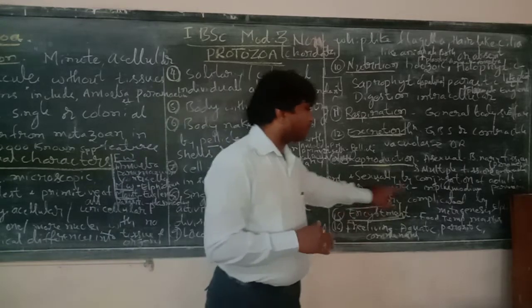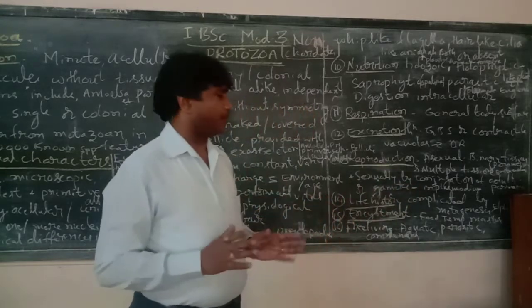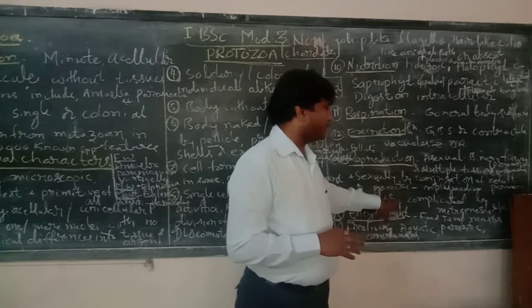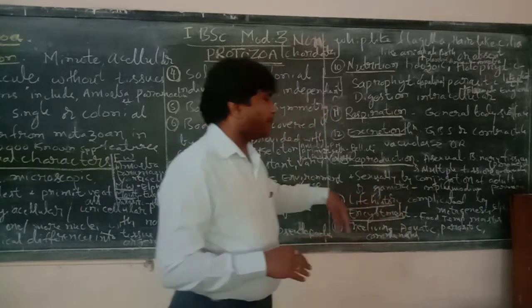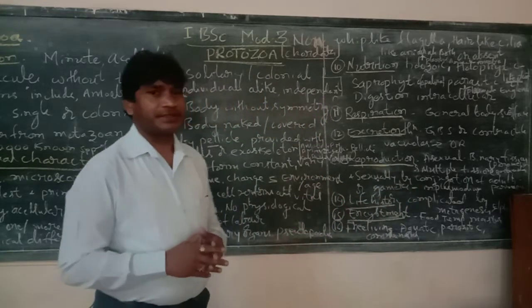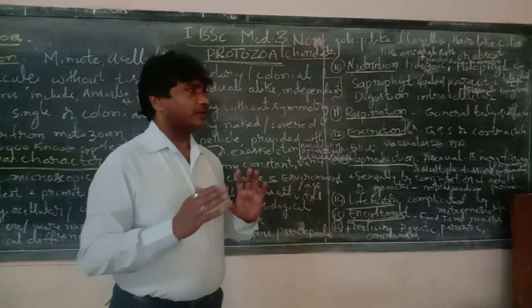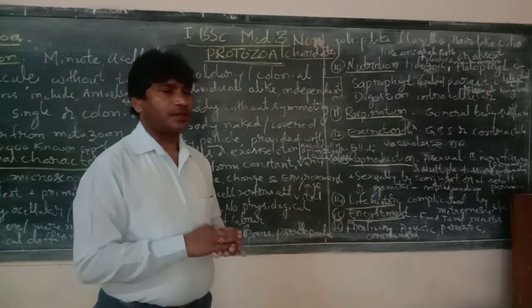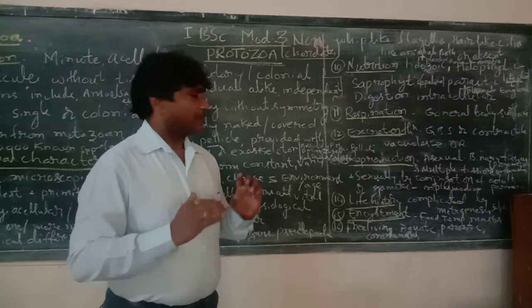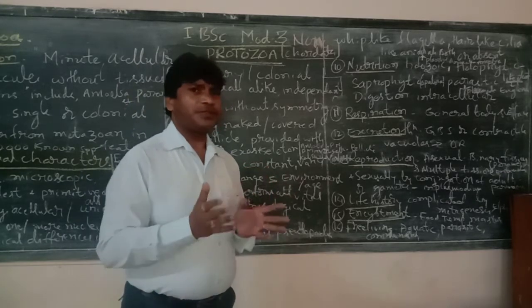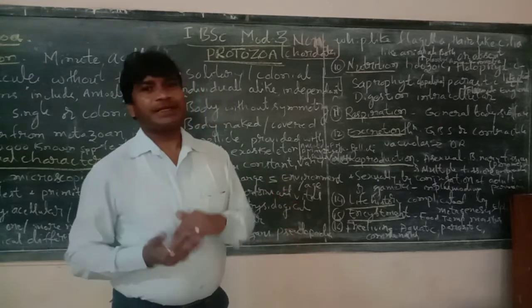Okay. Then coming to the life history of protozoans. Life history is complicated, not simple. Life history is complicated by metagenesis. What is meant by metagenesis? Life history includes the alternation of generation. Some of the life forms exhibit reproduction by the sexual method as well as the asexual method.